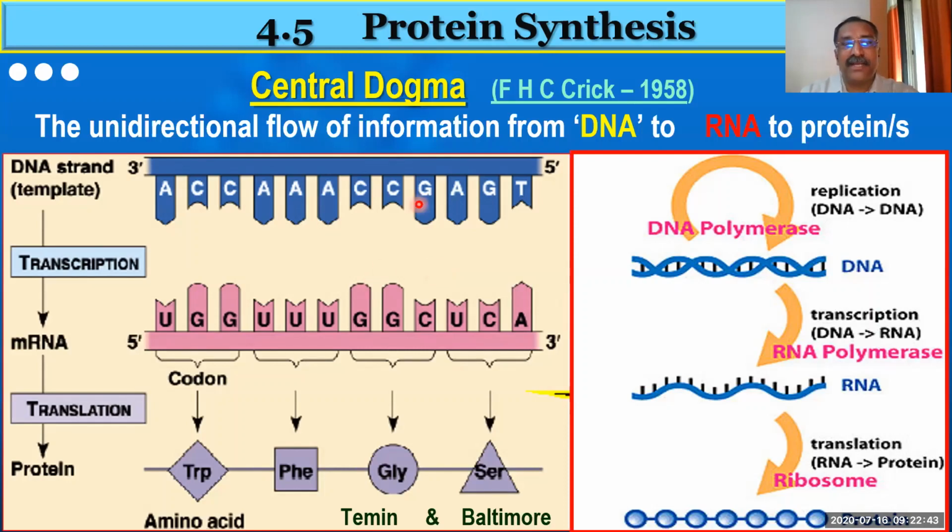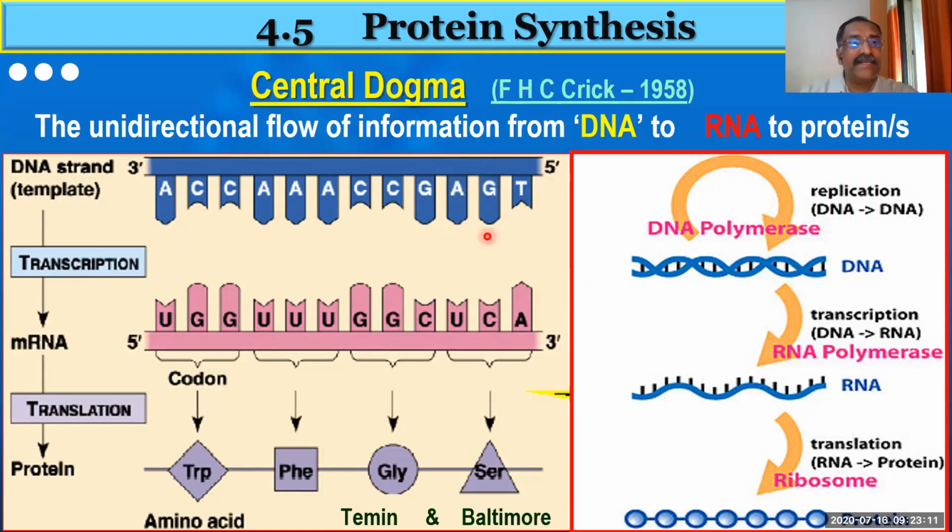So this strand will synthesize a completely new strand, but this new strand will be the exact copy of its complementary DNA strand.